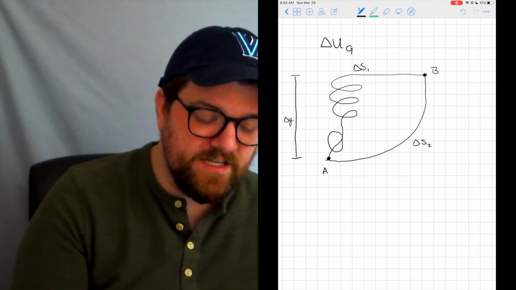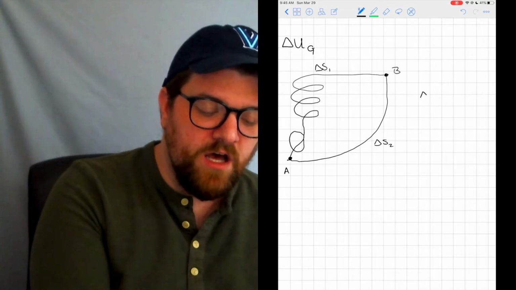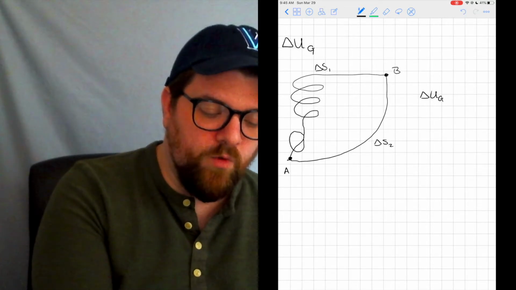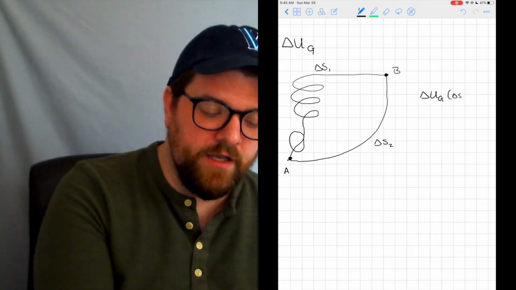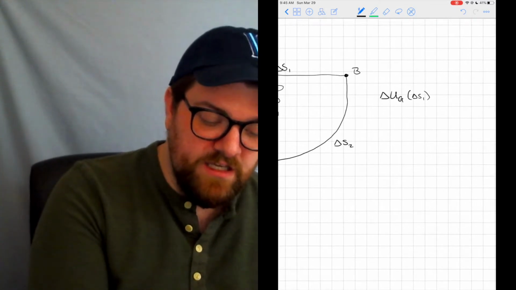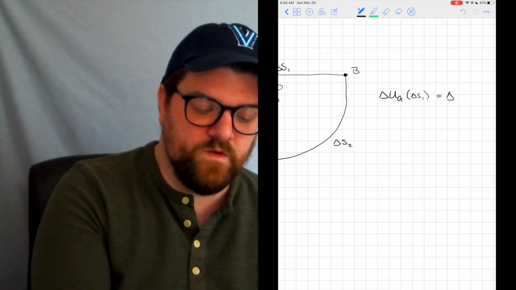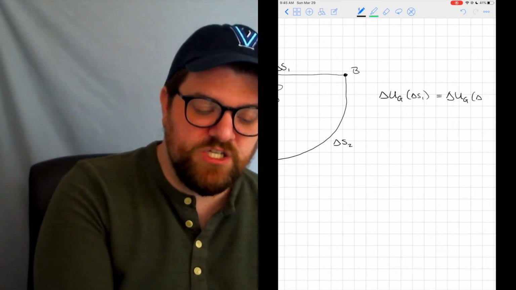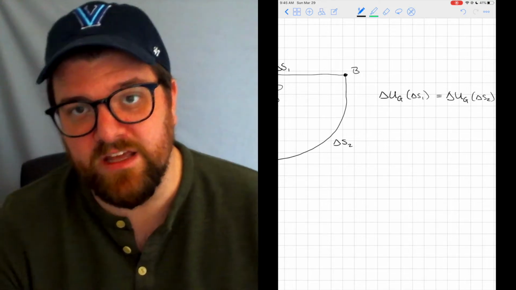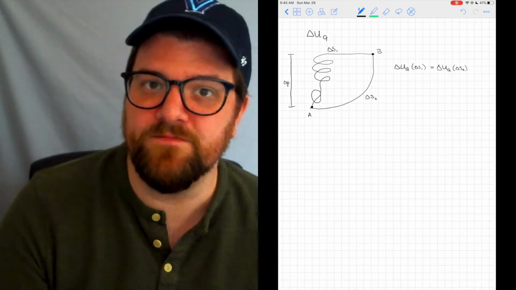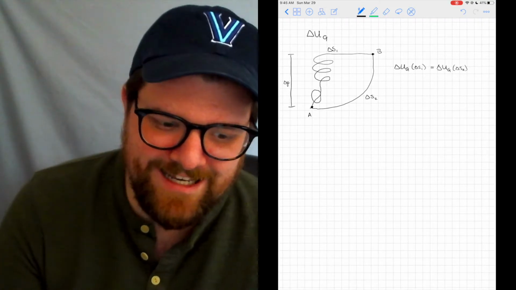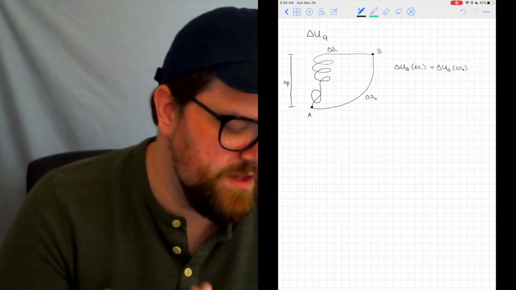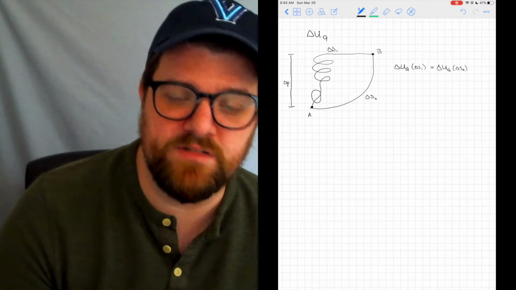And yet, when I consider the change in gravitational potential energy, delta U_G, for path 1, delta S1, it is equal to the change in potential for path delta S2. These are equivalent changes in potential energy. But now let's consider a non-conservative force. Gravity is a conservative force, and it allows me to talk about this in terms of potential energy.